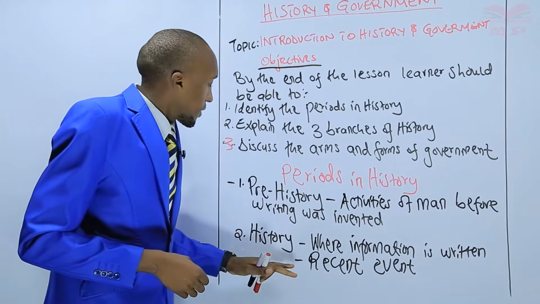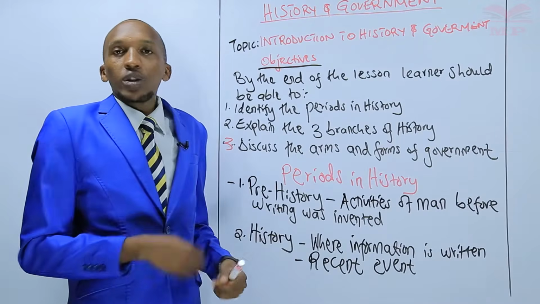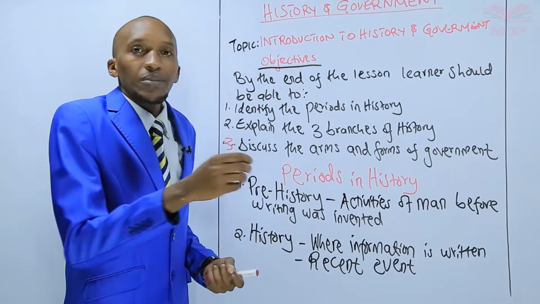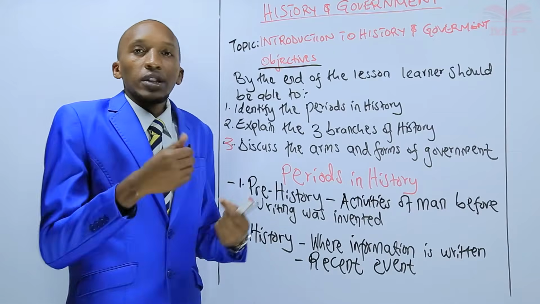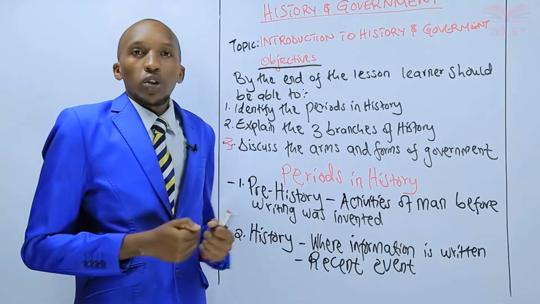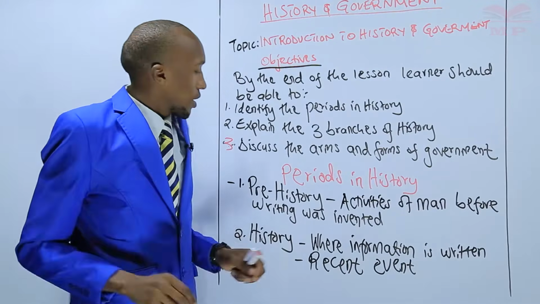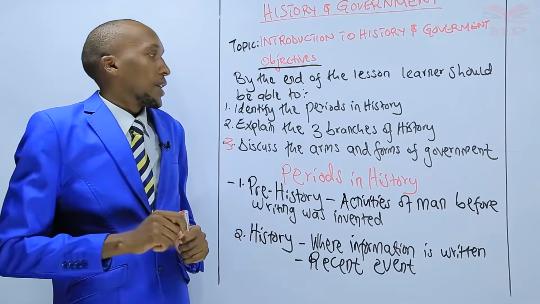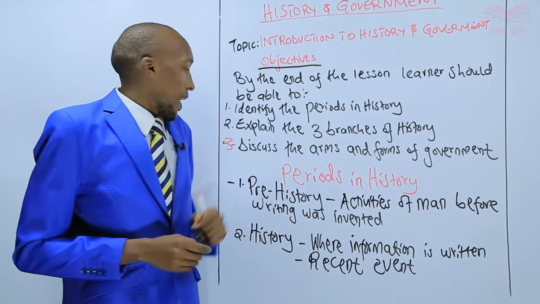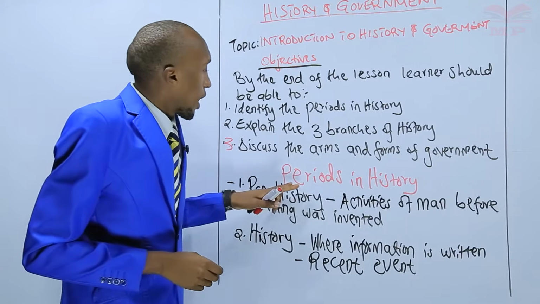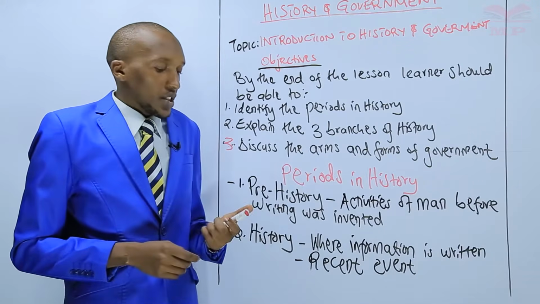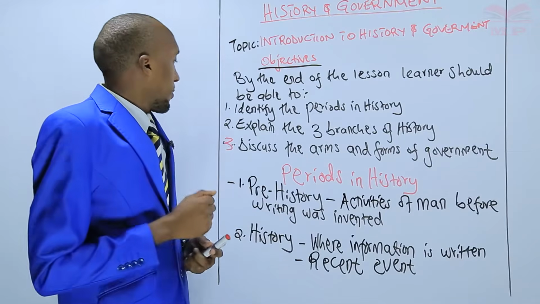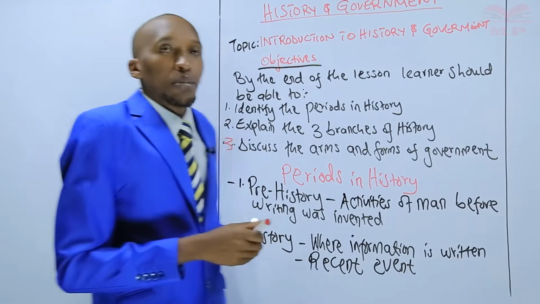But in this, when you talk of history, we just have to go down, look at what has been scribbled down, look at what has been recorded. For example, today we talk of radios, we have flash disks. That is recent history. It is recorded down in one form or another. So that is all about periods in history. So let us move further, my dear learner, and look at the branches.